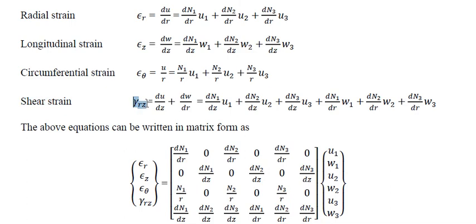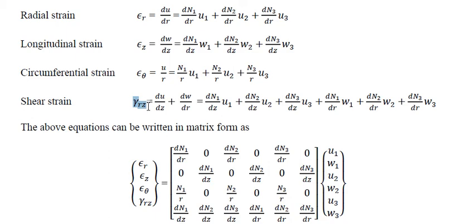So shear strain gamma rz is taken with only r and z directions. No shear strain is considered with the theta direction; r theta and z theta are not considered. That is why, as I told earlier, there are only 4 strain components instead of 6 strain components. There is only one shear strain component, with respect to the r and z directions.